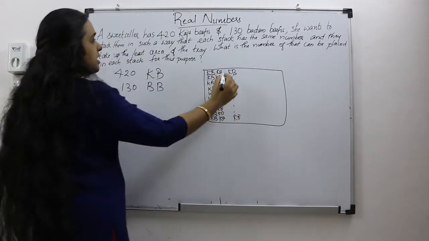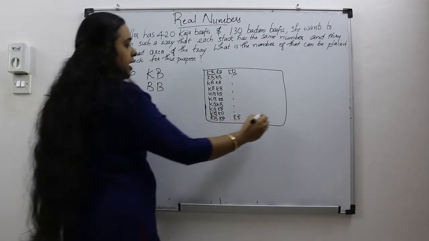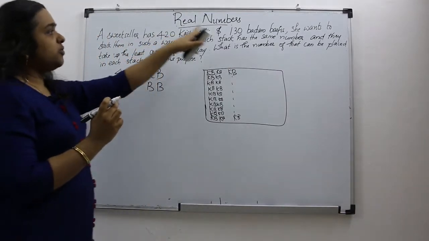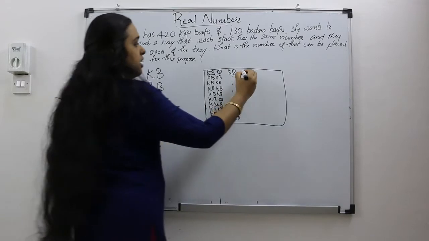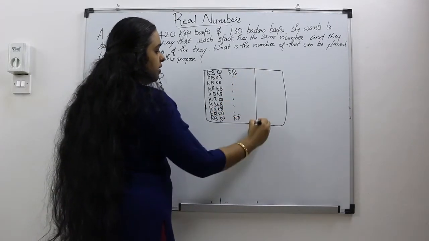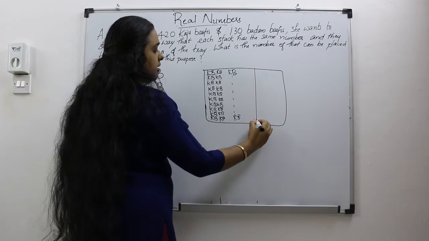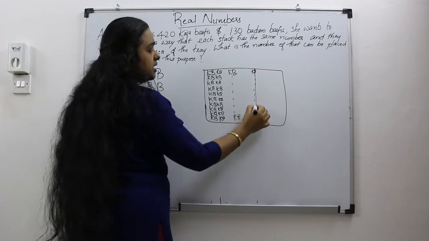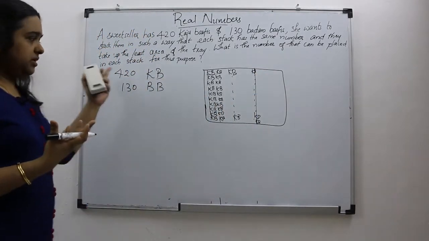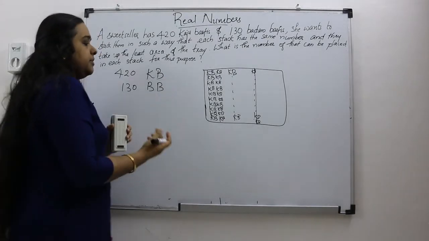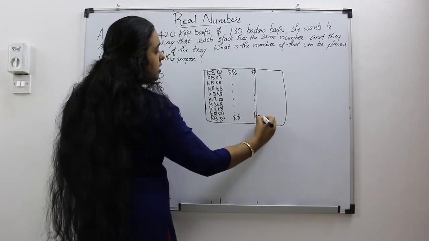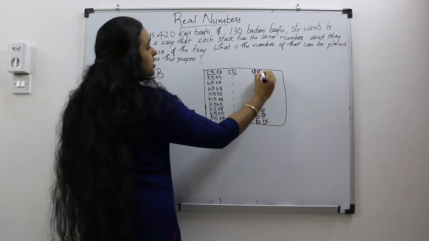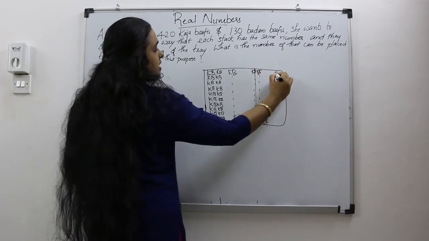So she stacked the Kaju Barfis like this, and Badam Barfis. We have 420 Kaju Barfis and 130 Badam Barfis. So Kaju Barfis are more compared to Badam Barfis. Here she will be keeping the Kaju Barfis like this up to here. We don't know how many barfis are there, we don't know the number of barfis in each stack. We are going to find out the number. And Badam Barfis she will be keeping in another stack, like this.